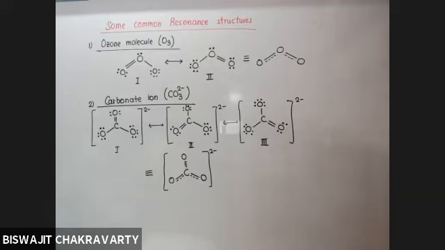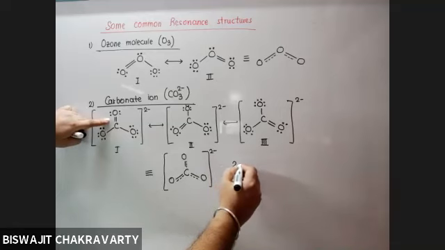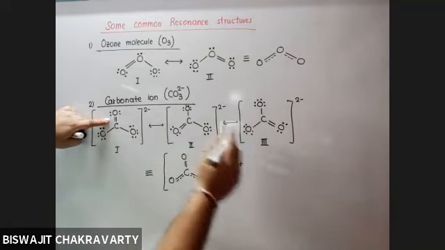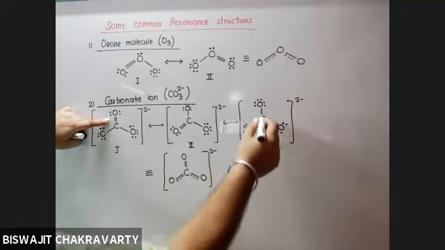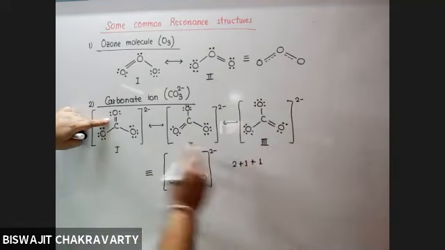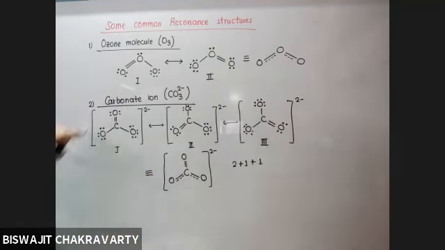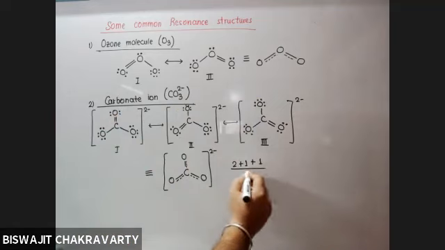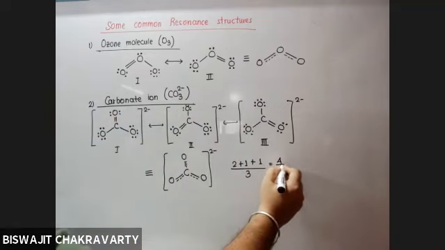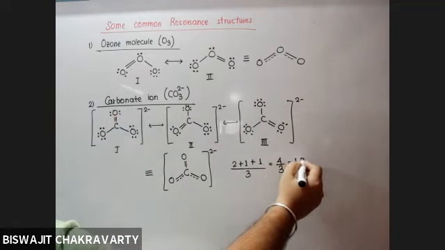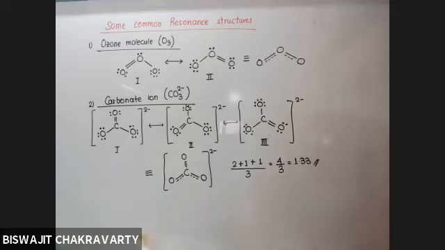How? Take any one bond. According to this structure, it is 2. According to this, it is 1. And according to this, it is 1. Take any one bond but keep it fixed, and divide the total by 3. So 4 by 3 will come out to be nearly 1.33, isn't it?